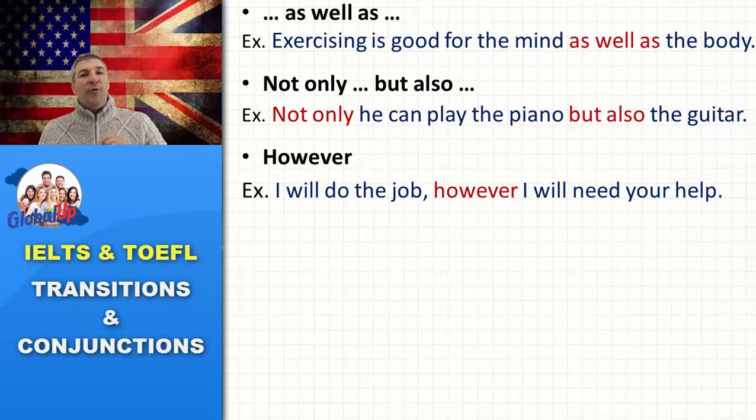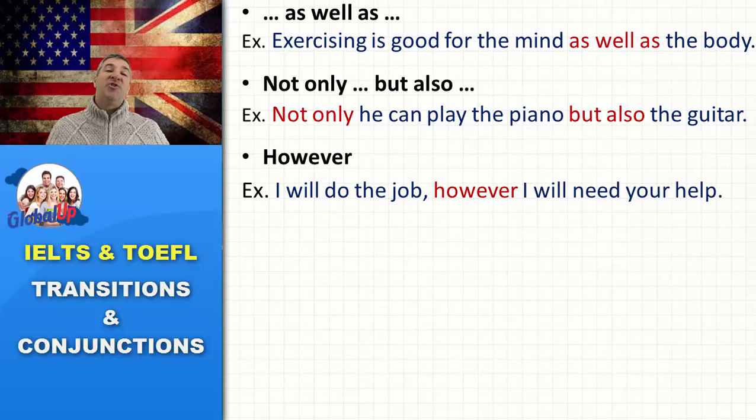However, I will do the job. However is a condition. It could be an exception. I will do the job. However, I will need your help. Okay? But you could interchange however for but. I will do the job, but I will need your help.